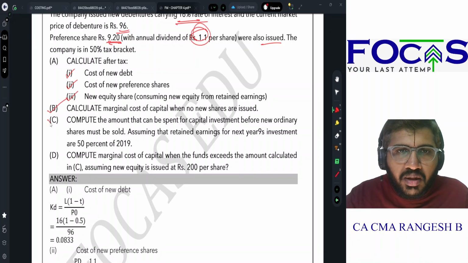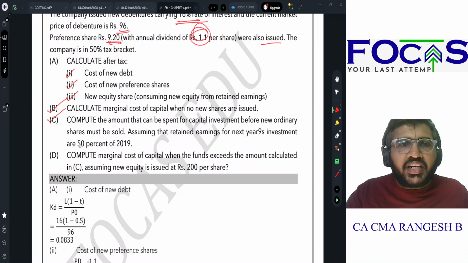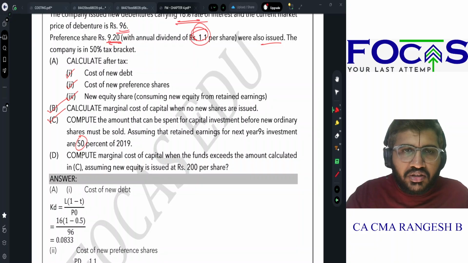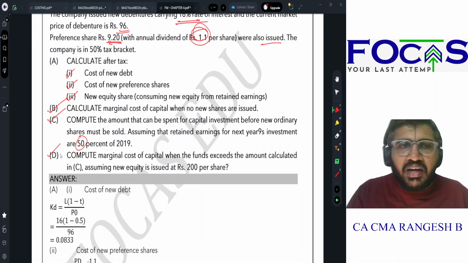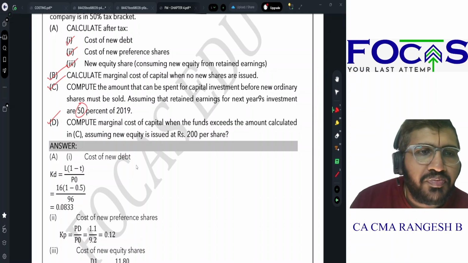new shares are issued. Compute the amount that can be spent for capital investment before new ordinary shares must be sold, assuming that retained earnings for next year's investment are 50% of 2019. Compute marginal cost of capital when funds exceed the amount calculated in C, assuming new equity is issued at rupees 200 per share. Very simple.